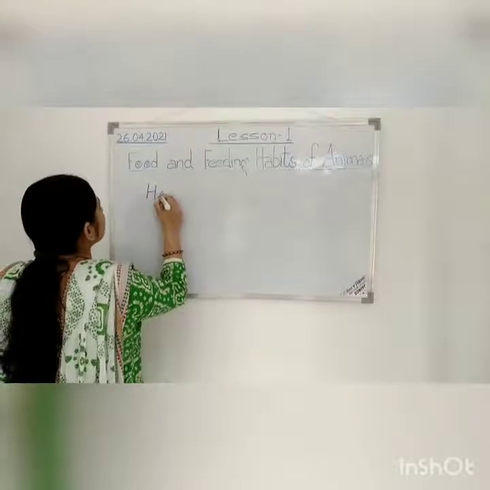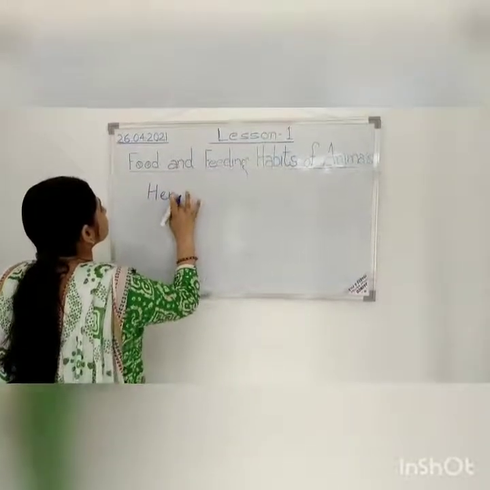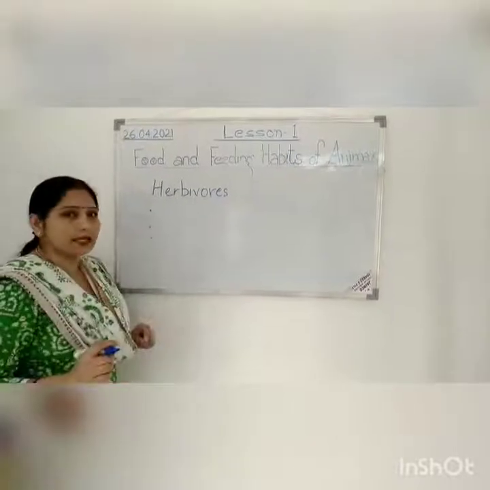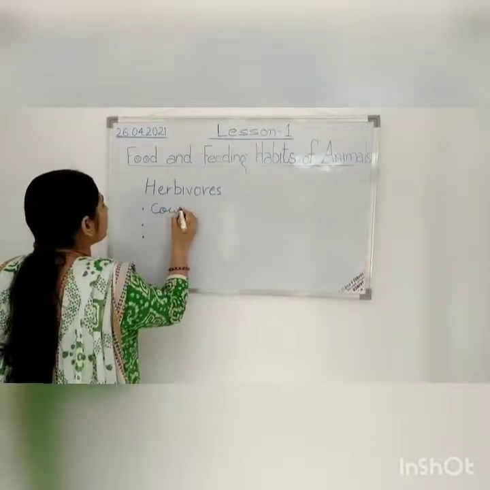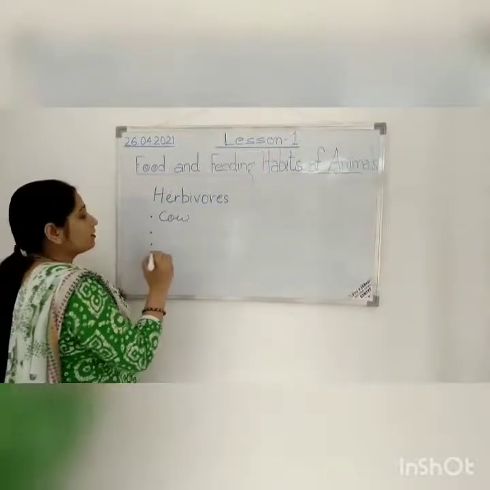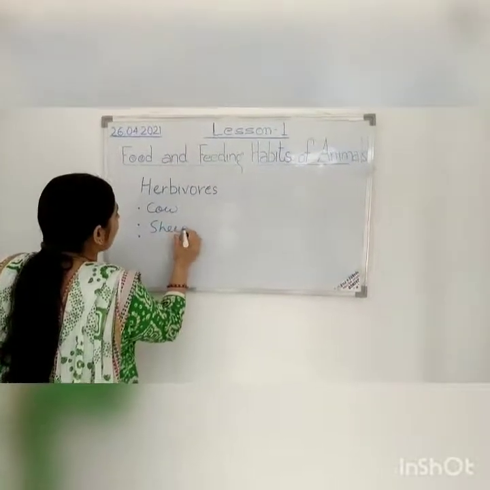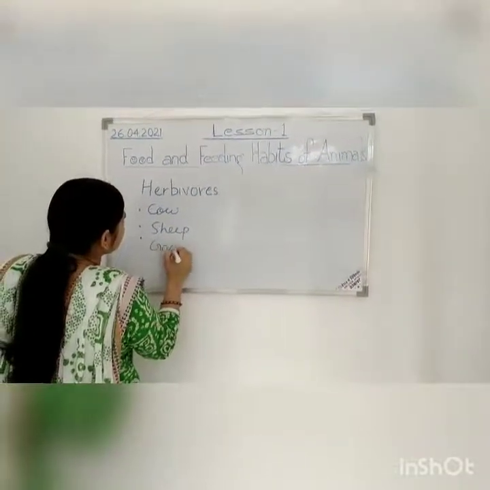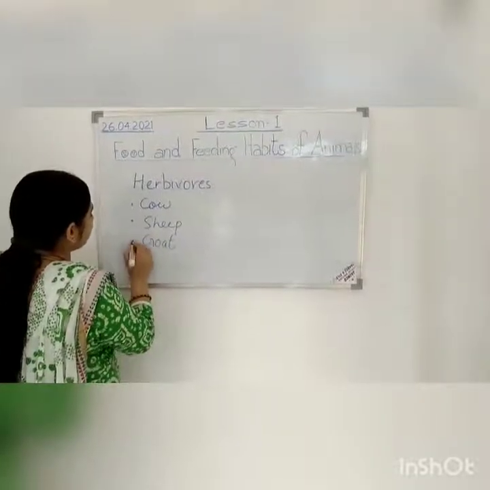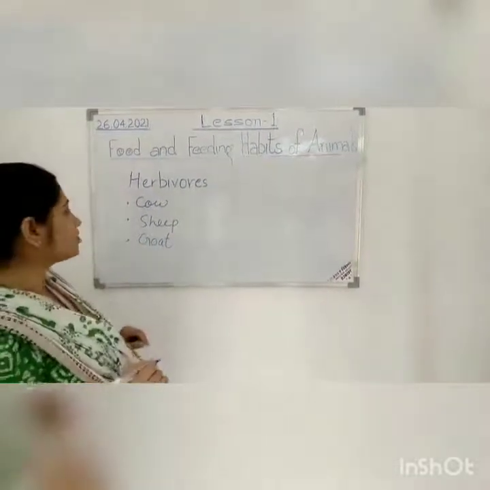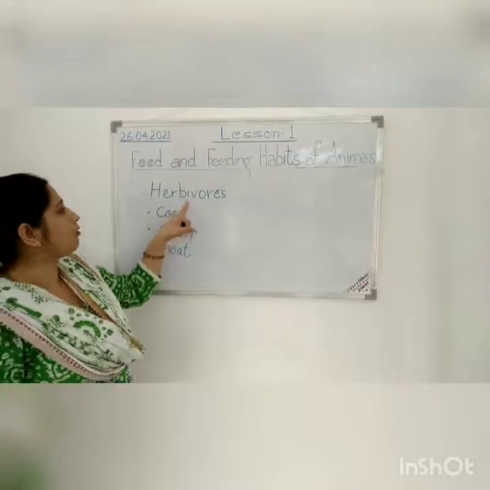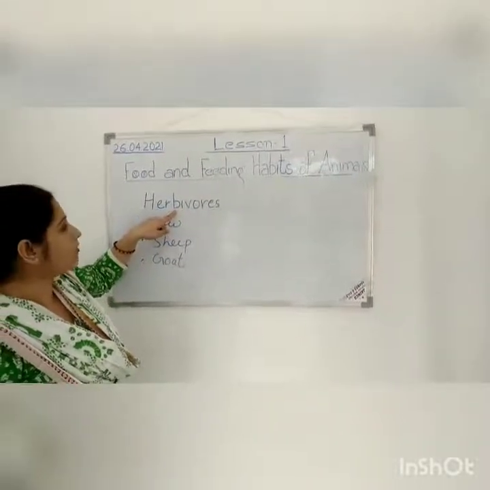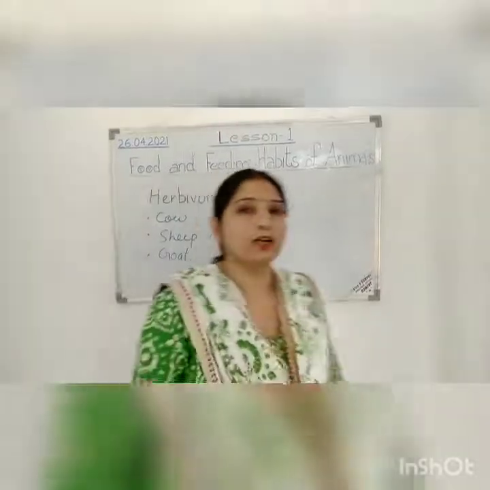So, look at this board. What are herbivorous animals, children? Animals that eat only plant material. They are called herbivorous animals. Like cows. What does a cow eat? Yes, it eats grass. Sheep and goat. So there are many animals like elephants, giraffes, rhinoceros, buffaloes. So these animals eat only plant material. So such type of animal, what do we call such type of animal? Herbivorous animal.